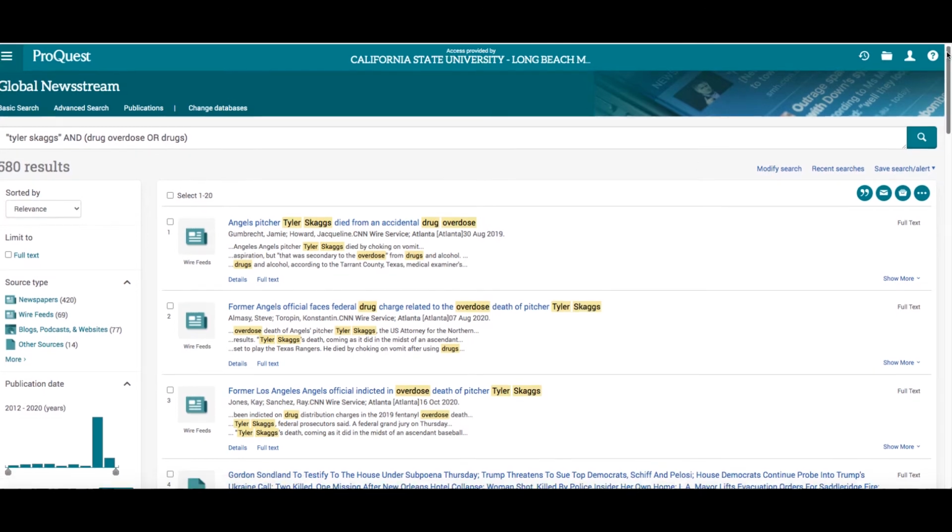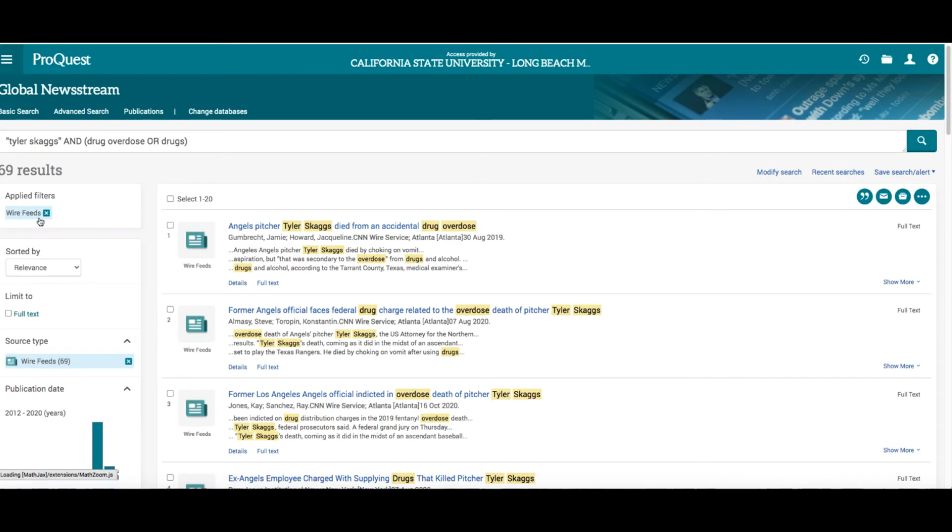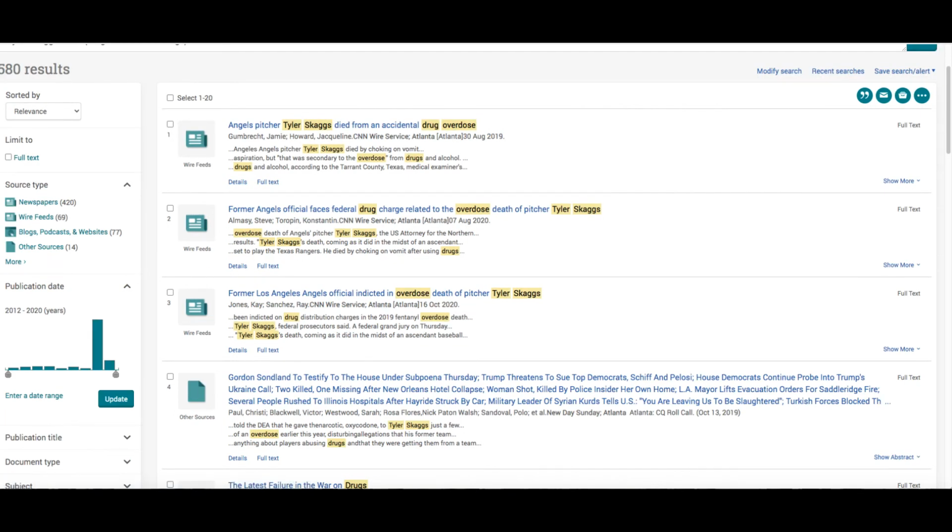Now you can filter these resources over here on the left. You could look at just the newspaper articles. You could look at wire feeds. Wire feeds are typically not going to be as important to you because they are going to be stories that have been repeated and run in many newspapers. So generally you're not going to want that, but you might want blogs, podcasts, websites, and other sources.